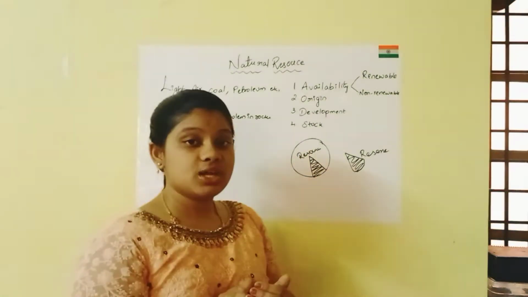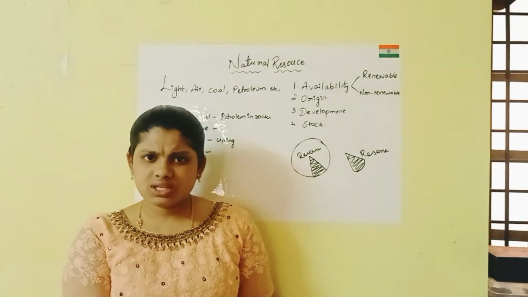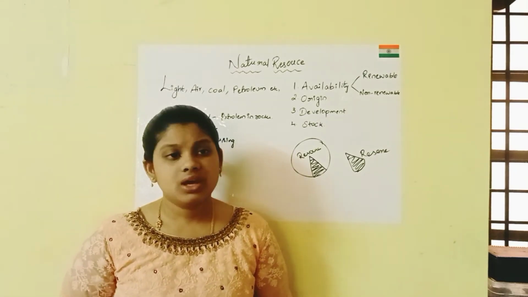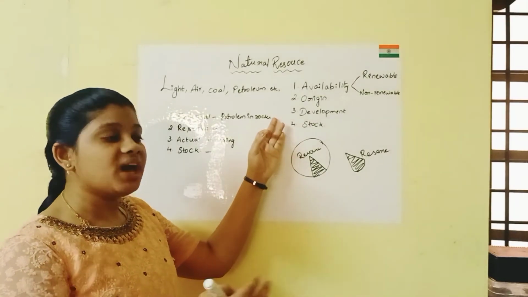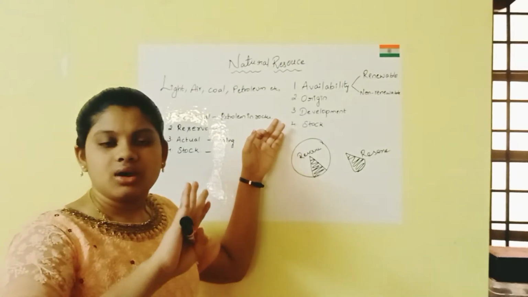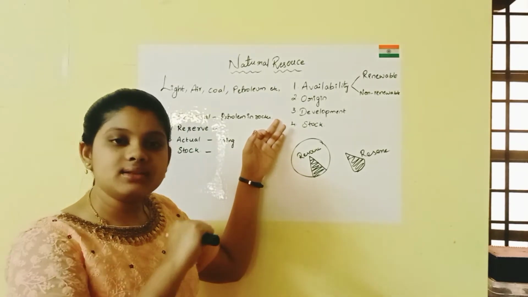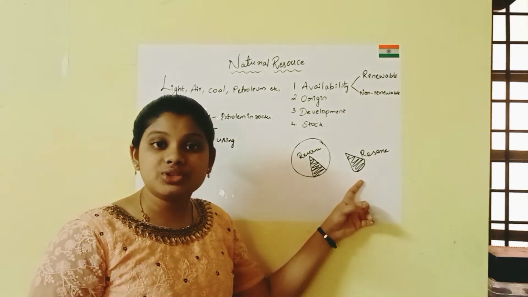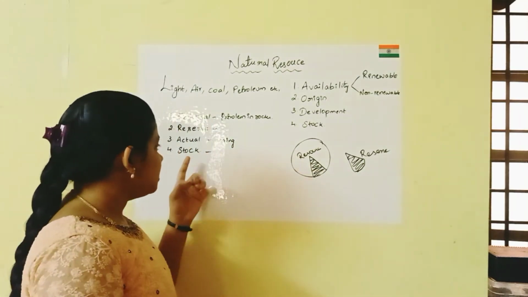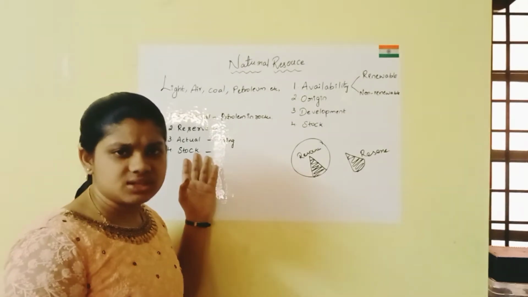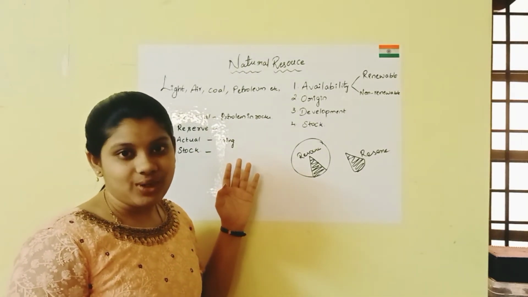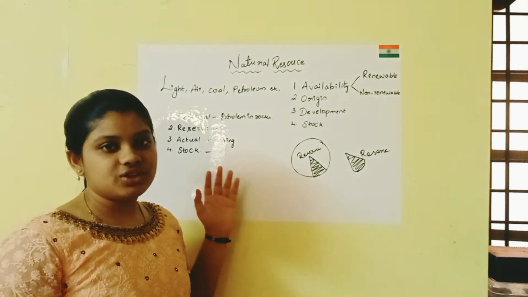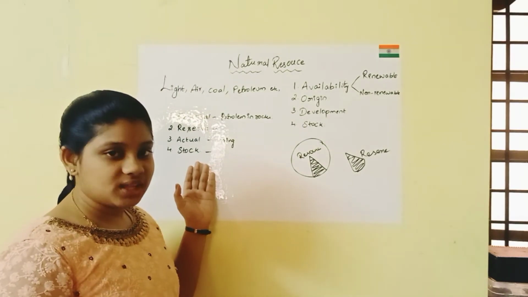And the fourth one is stock resources. We have the stock of that resource, but we are not using it. Why are we not using it? Because we have to extract it. We have the technology to extract, but we are not using it, that is the potential one. We have that resource, but we are not using it, we are reserving it for the future, that's why it is a reserve resource. But in this case, we have the resource, but we are not using it. Why? Because we lack technology. Due to the lack of technology, we are not using the stock resources. These are nothing but the fourth type.